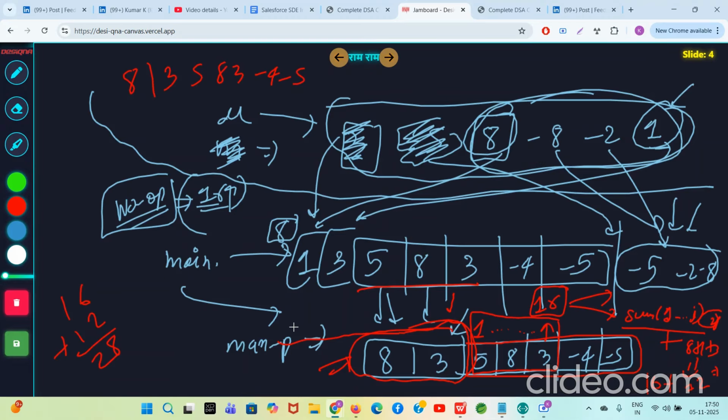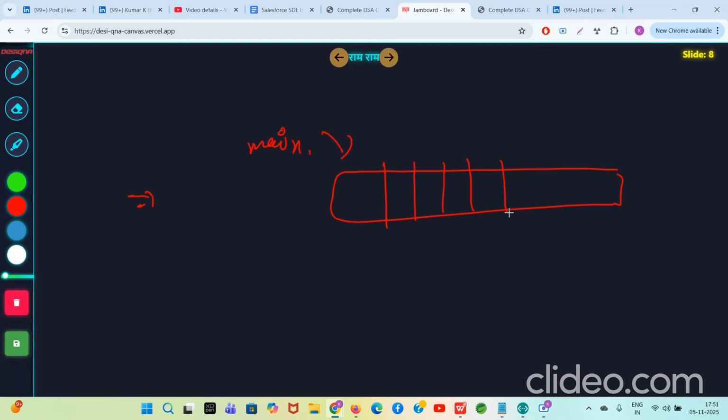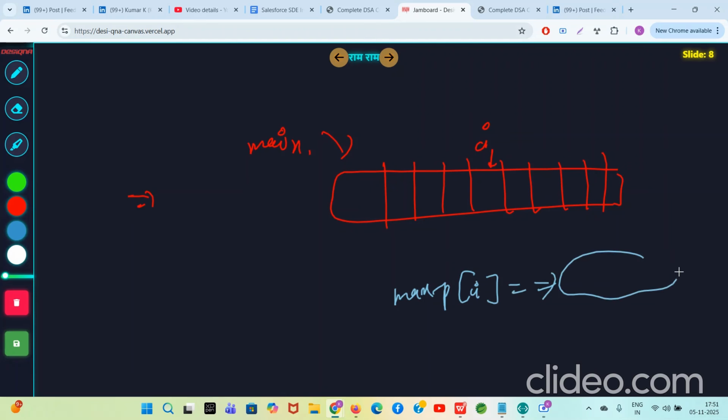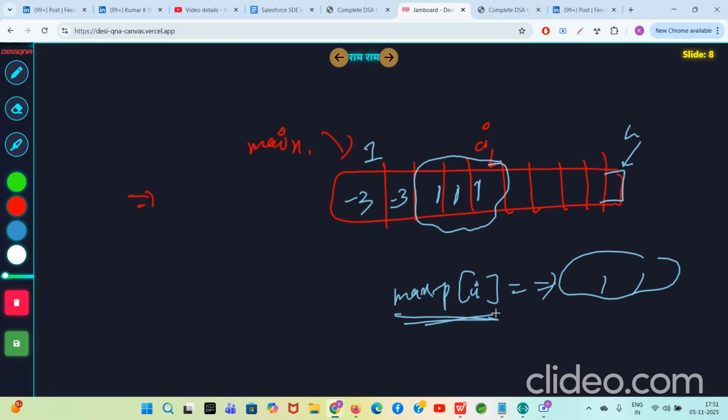So why is it working? Let's try to think about that also. In theory, you can assume that this is your main array. There are many indices like this, right? For a particular index I, let's say the maximum subarray sum of index I only consists of the last three elements. Let's say this is 1, this is 1, this is 1, this is minus 3, this is minus 3. Index 1, index n. So what will be the maximum subarray sum ending at index I if no operation is done? Only these three, right?